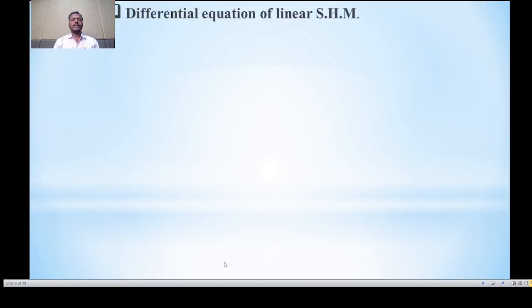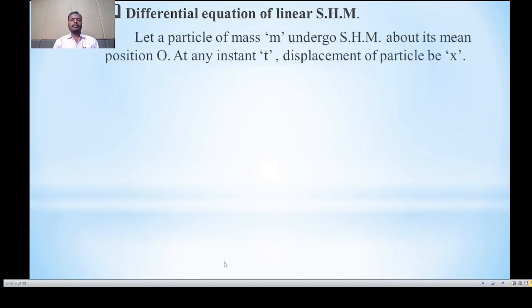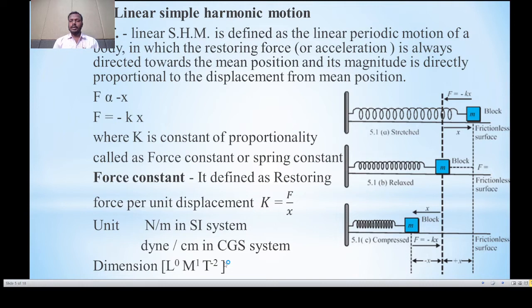Now the next point is differential equation of linear SHM. Let a particle of mass m undergo SHM about its mean position O. At any instant, displacement of the particle be x. Considering the previous diagram, this may be the mean point and displacement of the particle is x. M be the mass of the particle.